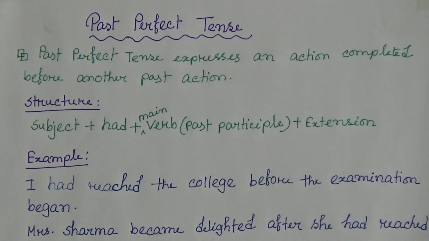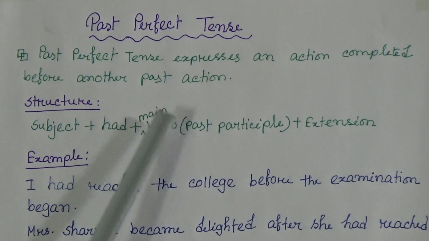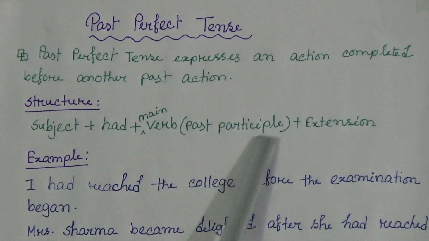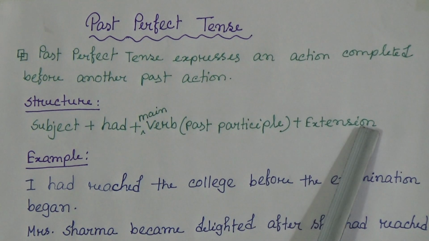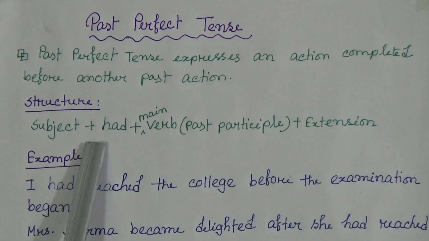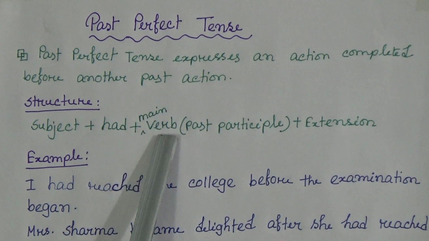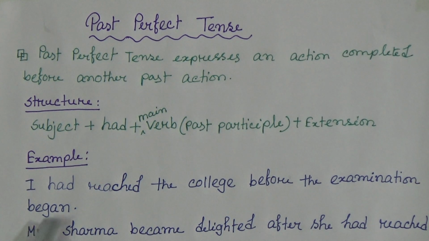Now structure: subject plus had plus the past participle form of main verb plus extension. Example: I had reached the college before the examination began.